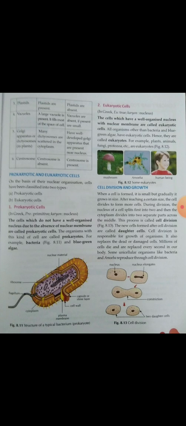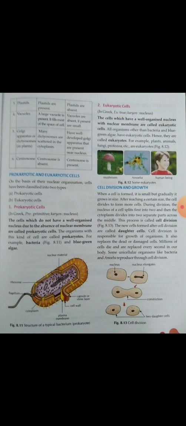Now eukaryotic cells. In class 7th, I also taught you about a well organized nucleus with a nuclear membrane. The external cover of the nucleus is known as the nuclear membrane. Cells with a well organized nucleus with a nuclear membrane are called eukaryotic cells. All organisms other than bacteria and blue-green algae have eukaryotic cells.